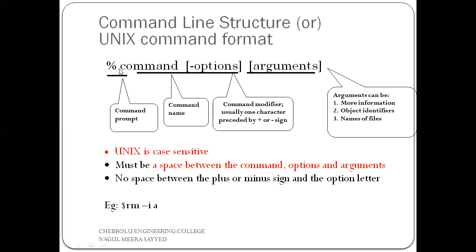Now here our cursor is waiting, which means we can write some command. For example, here we can give some command. What the different types of commands are, we will discuss later. So this is my command, the command name. Next, the minus symbol, then the option. This is the option; we can write it or we may not write it.